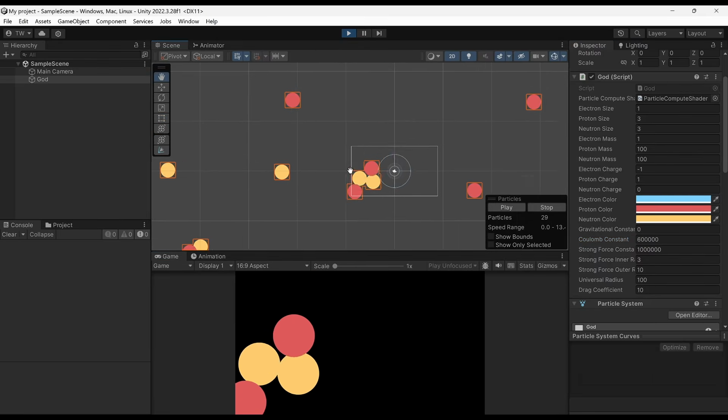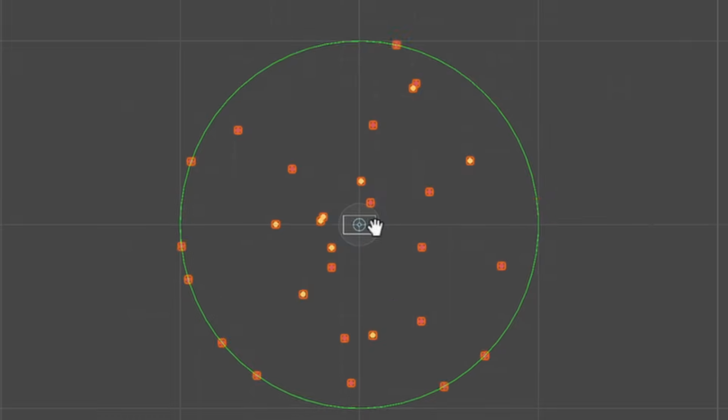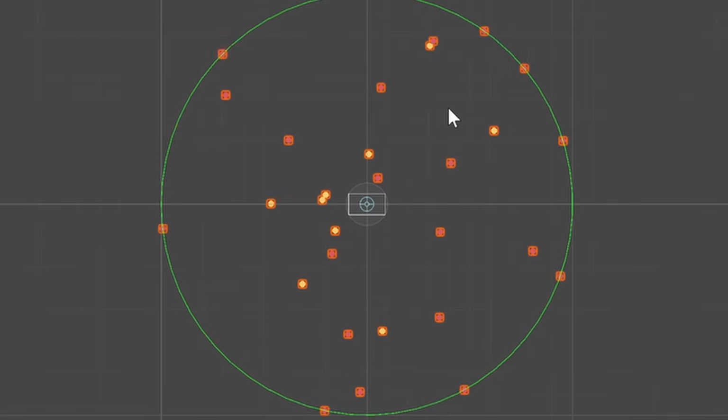Okay, but we did kind of find a good ratio where the Coulomb constant is about 2/3 the strong force constant. Yeah, that might work. I wonder why all these guys are blinking like a bunch of Christmas lights. Okay, we're starting to get atoms.